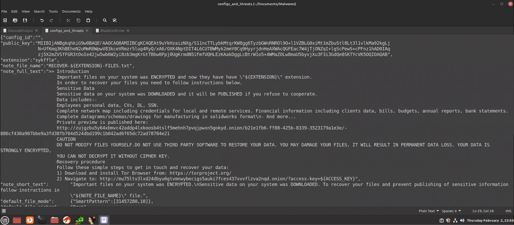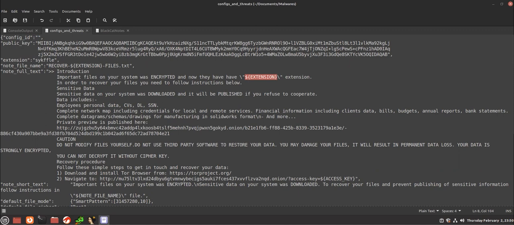So this is the config file, and it also has the threat. As you can probably see, it says important files in your system were encrypted, and now they have this extension. So it probably has some sort of extension which the malware is trying to use. Sensitive data on your system was downloaded, and it will be published if you refuse to cooperate, and so on. So this is a big threat, and it will appear on your wallpaper. It sets up the wallpaper that way. It uses the system parameters to do this. Again, we'll look into it later in part 2.